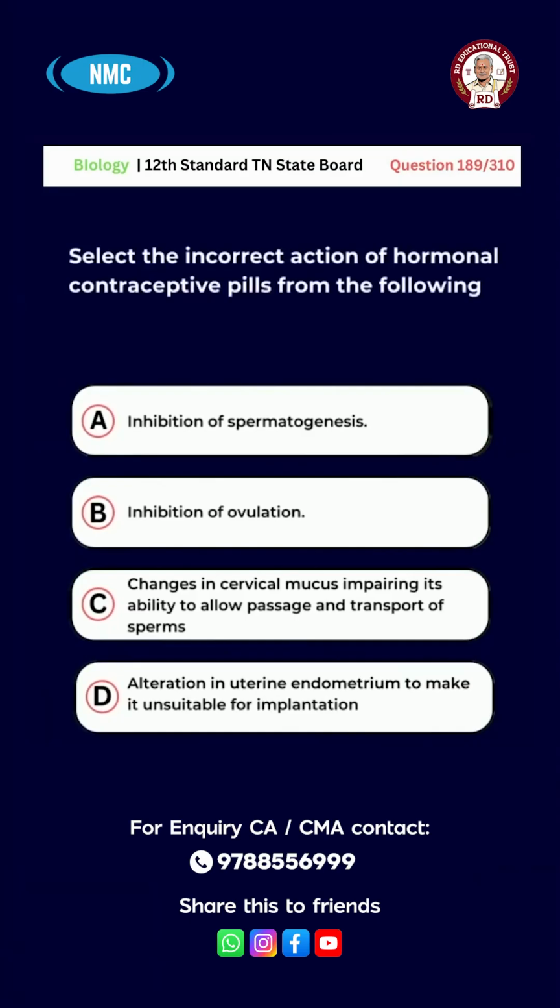Question number 189. Select the incorrect action of hormonal contraceptive pills from the following. A. Inhibition of spermatogenesis. Option B. Inhibition of ovulation. C.